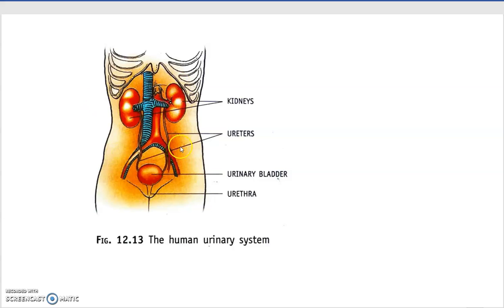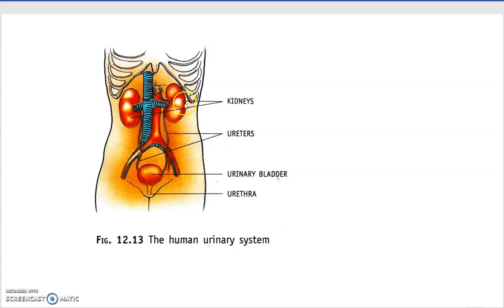Now, these are the main organs of the urinary system. So let's talk about them. Firstly, these two bean-shaped structures are at the back side of your body, just next to your spine. You can't feel them because they are a little bit inside. These two bean-shaped organs are called kidneys.